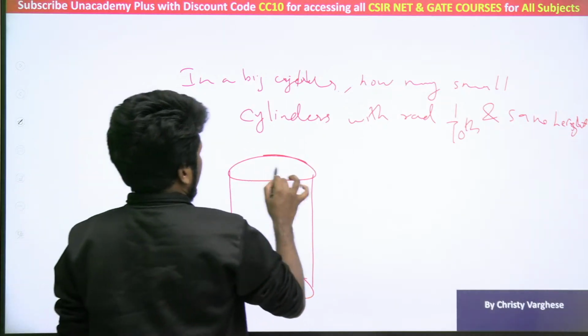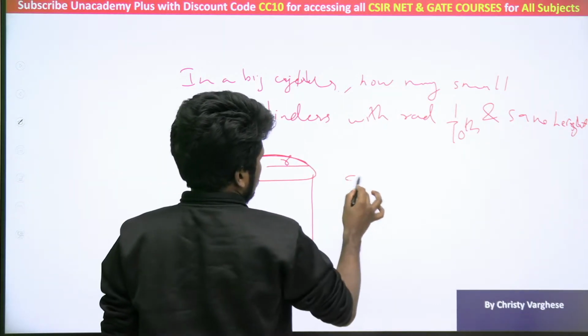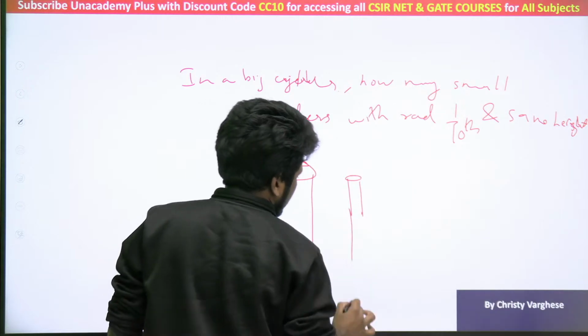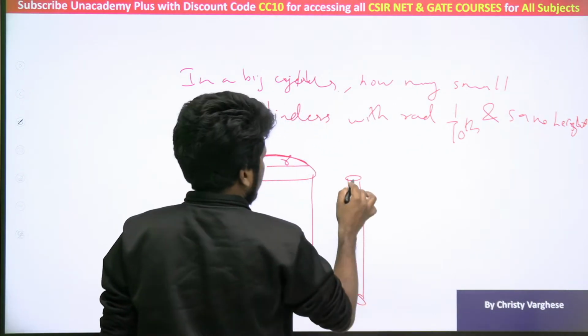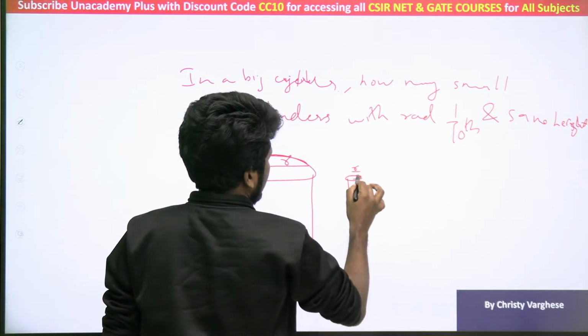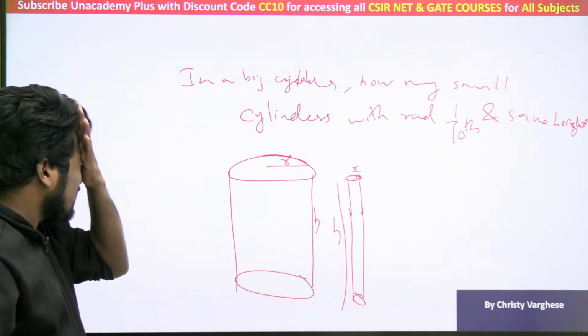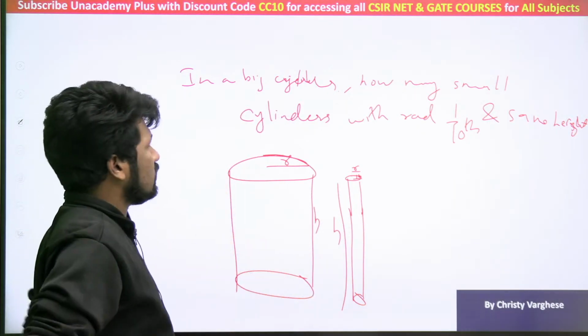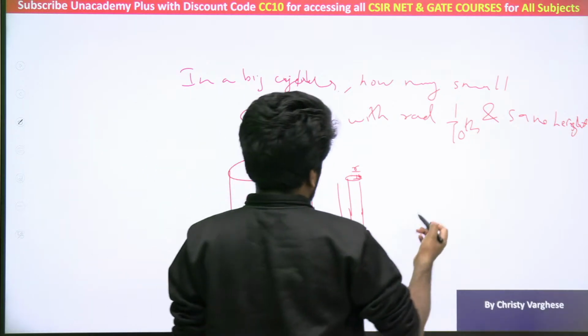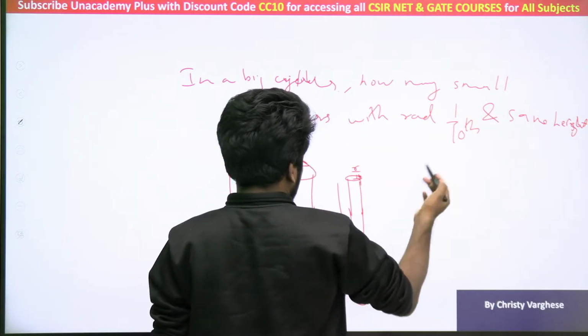So let this radius be R. The small cylinder has radius R/10 and the same height. If this is the height, this is also the same height. If this is the question, this is so simple. Anyway, I will answer accordingly.